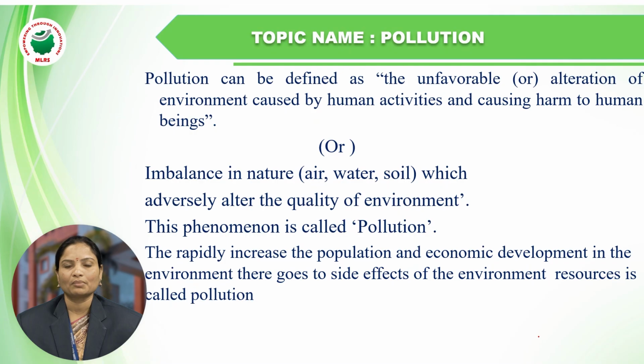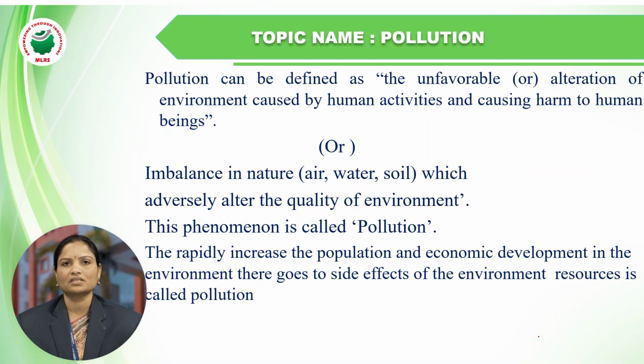First, what is meant by pollution? Pollution can be defined as unfavorable conditions of the environment caused by human activities, or by different types of pathogenic bacteria or chemical substances. So the environment can be spoiled. This is what we call pollution.